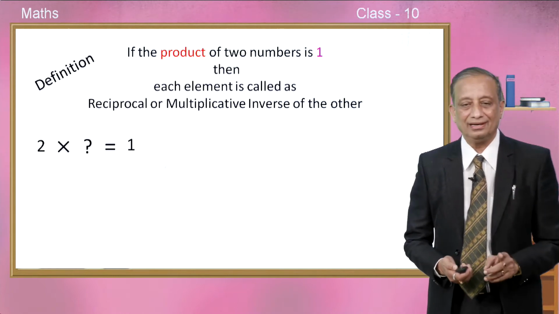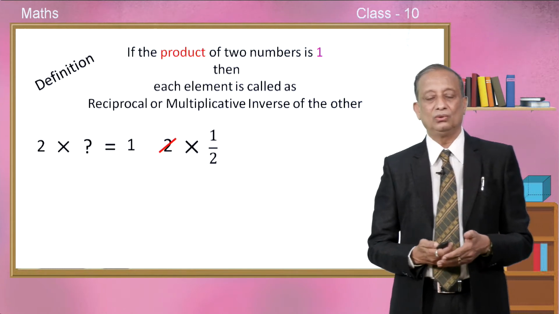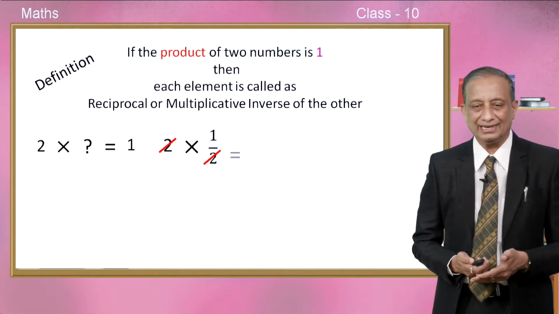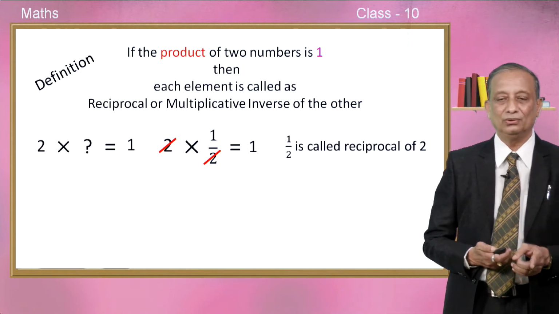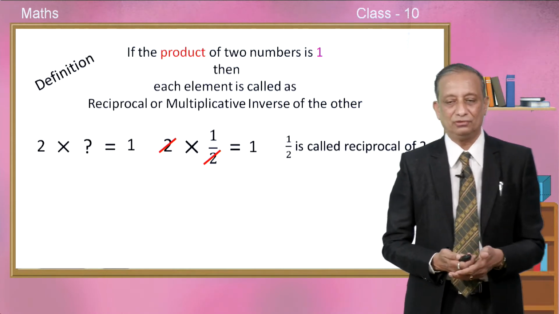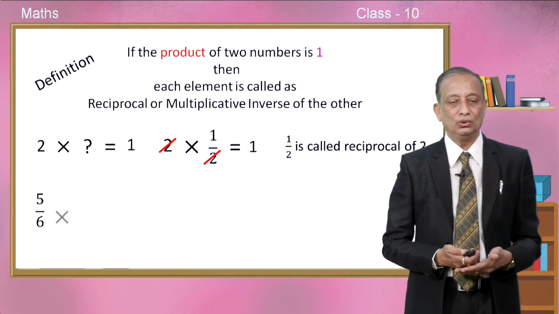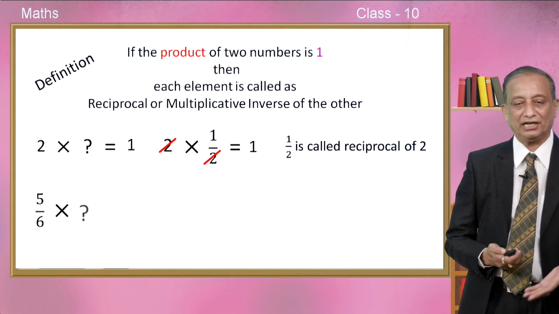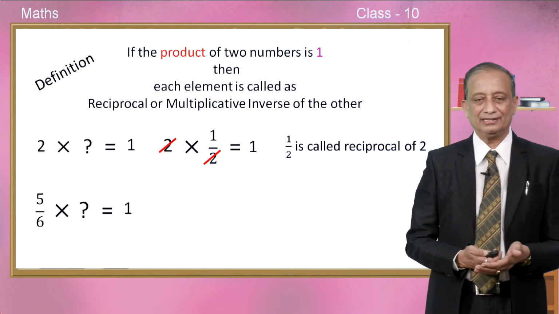It is clearly 2 into 1 by 2, the 2s get cancelled and the product is 1. So, we say that 1 by 2 is clearly the reciprocal of 2. One more example, children. 5 by 6 into what fraction will give us 1? Okay, you put a question like this for yourself.